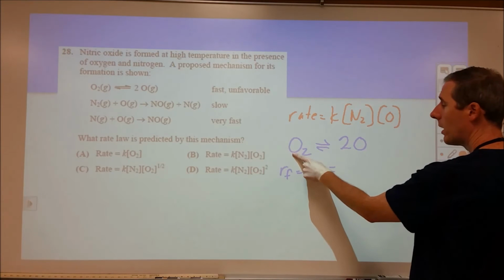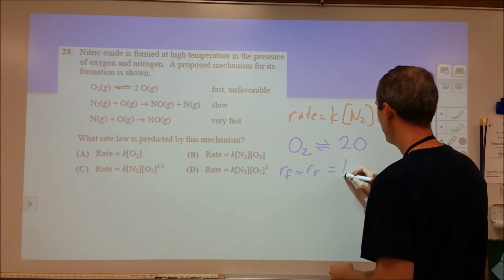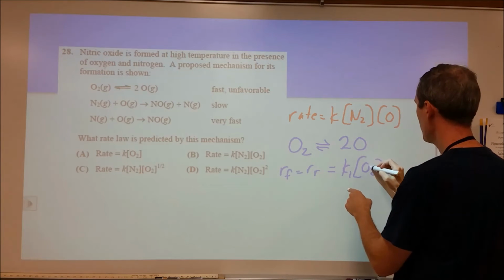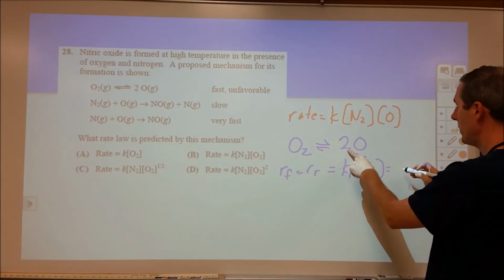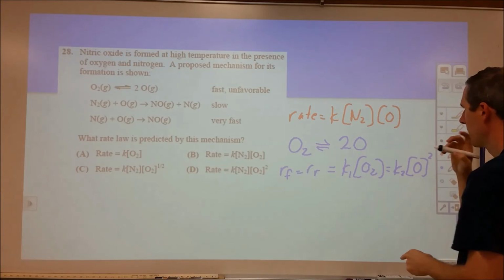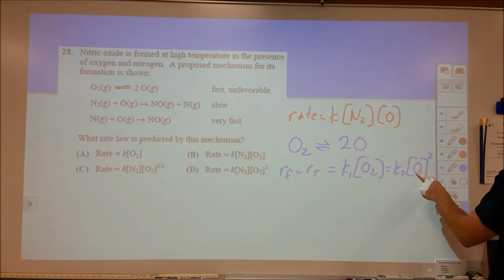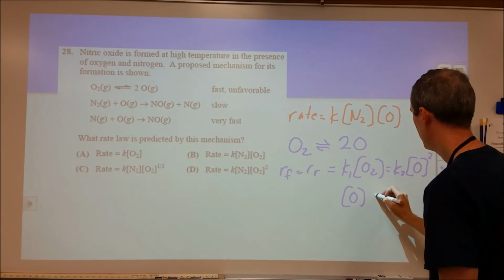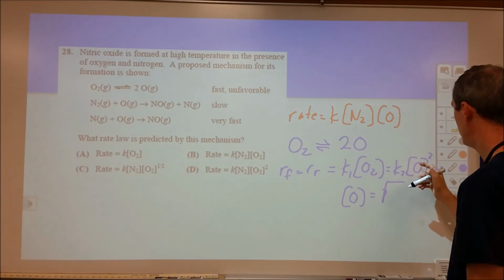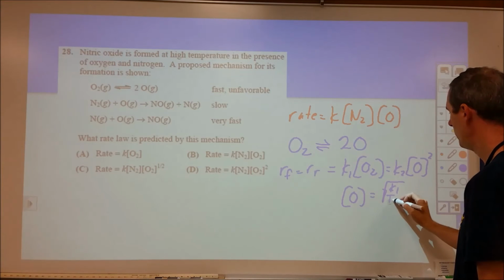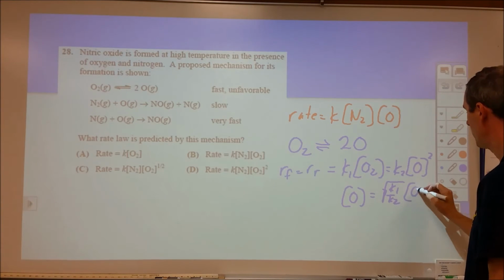So if we wrote out a rate law for the forward, it would be some rate constant, let's call it K1, times O2. And the rate for the reverse would be equal to a different rate constant times O squared. Well, we want to get rid of the O. So what we can do is rearrange this and say that O is equal to the square root of K1 over K2 times O2 to the 1/2.